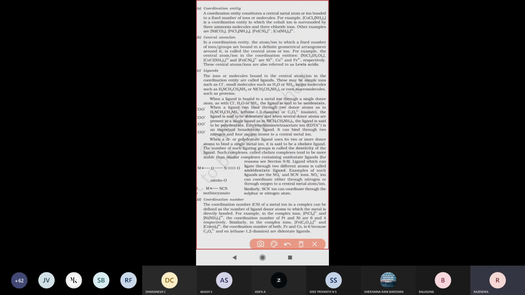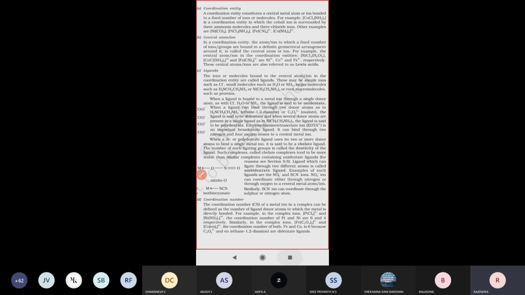So simply, how do we define it? A coordination entity constitutes a central metal atom or ion bonded to a fixed number of ions or molecules. The central metal atom is surrounded by atoms, molecules or ions, a fixed quantity. That is called a coordination entity.